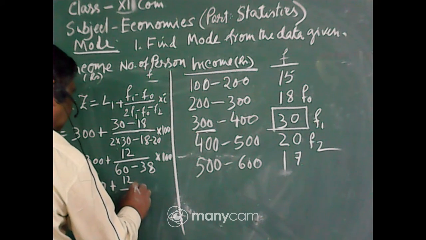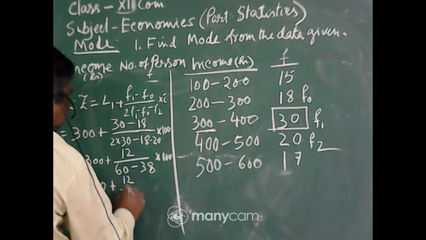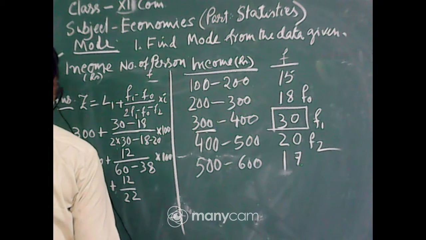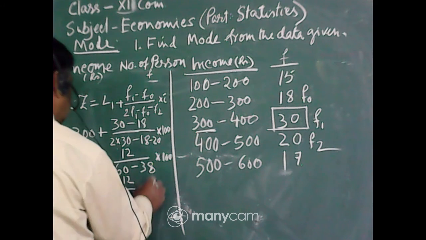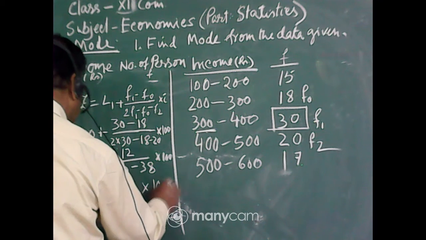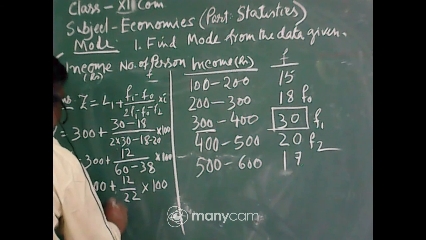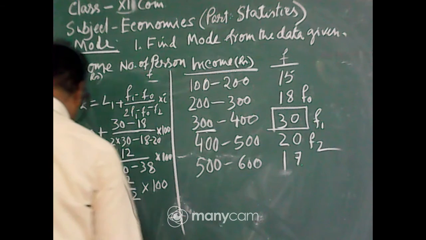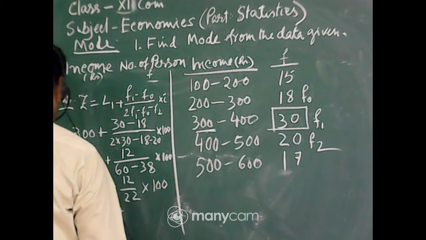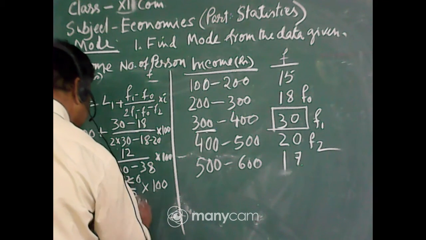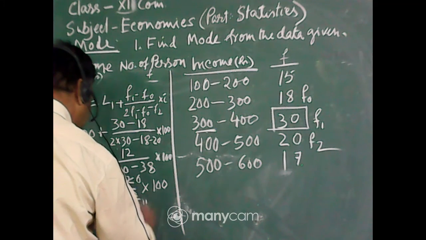8 to 10 to 22, right, it is 22 into 100. Now Z is equal to 300 plus, how much will it be? Dividing on both sides, 2 6s are 12 and 2 11s are 22, so 600 by 11.